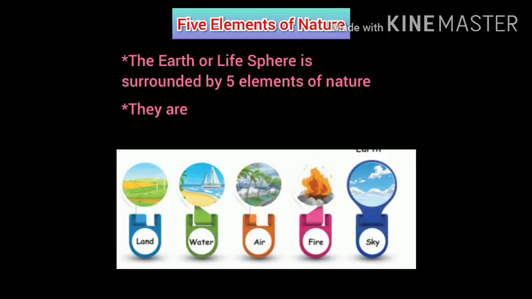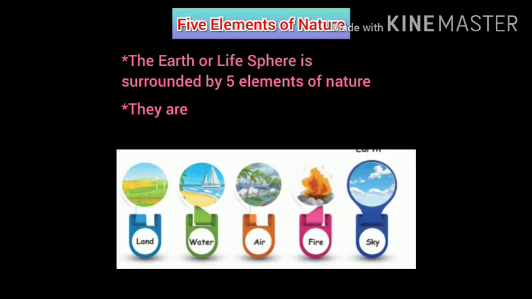That is why it's called as biosphere, which means life sphere. The shape of the earth is spherical or sphere. The example for spherical shape is ball. So these are all the things you have to know about our planet Earth.